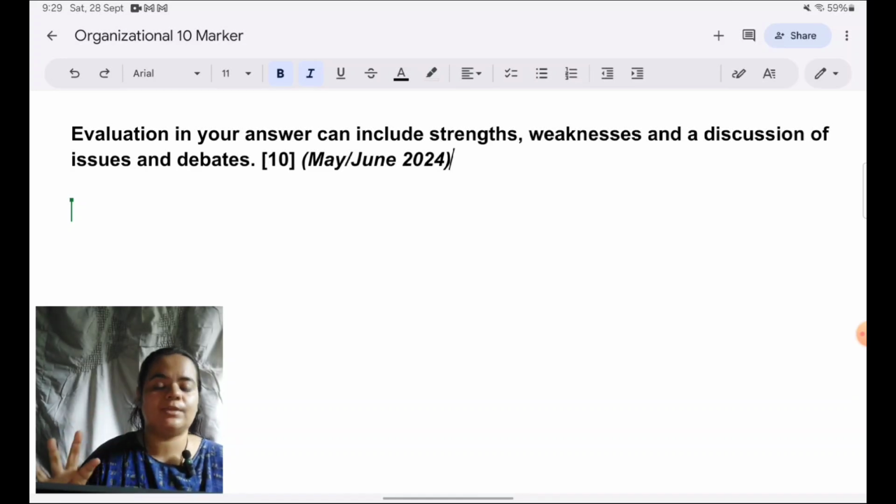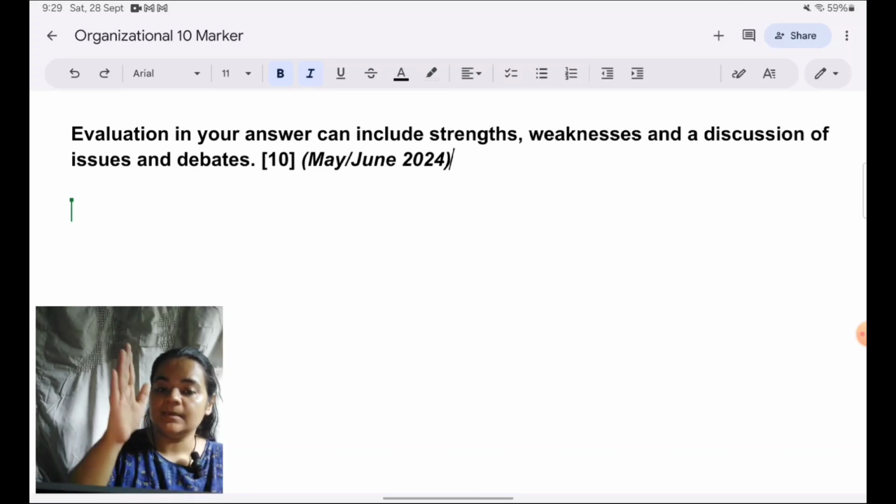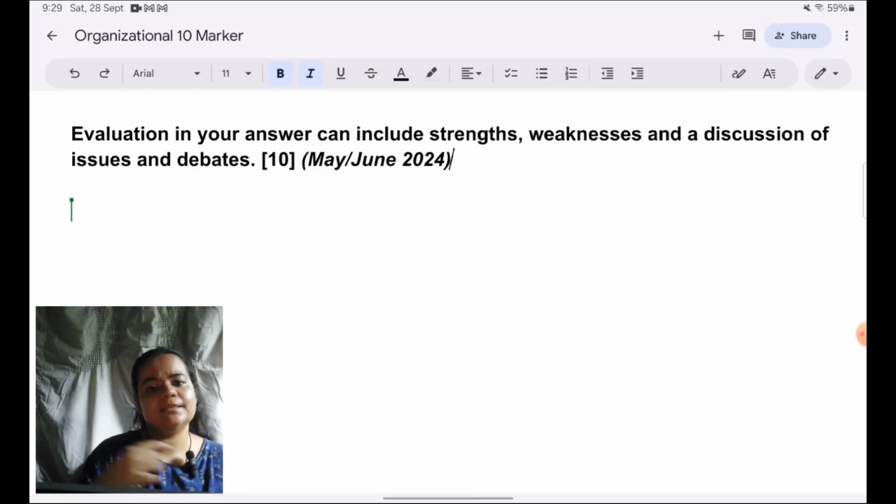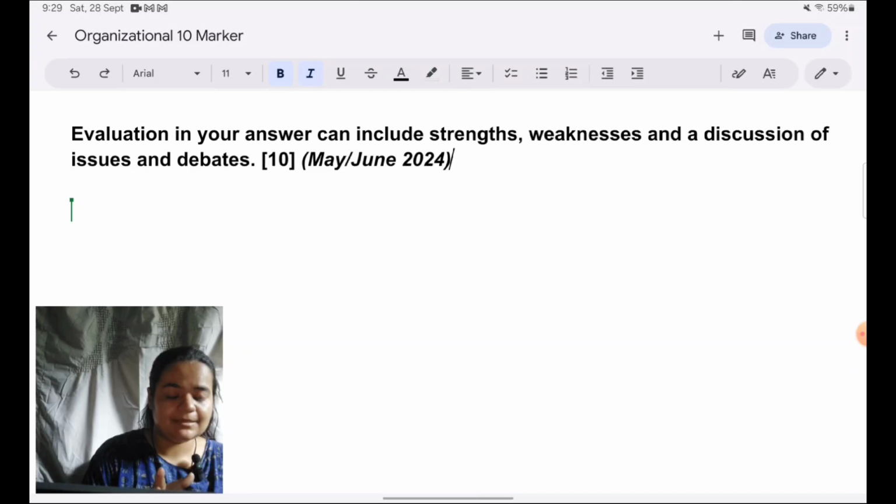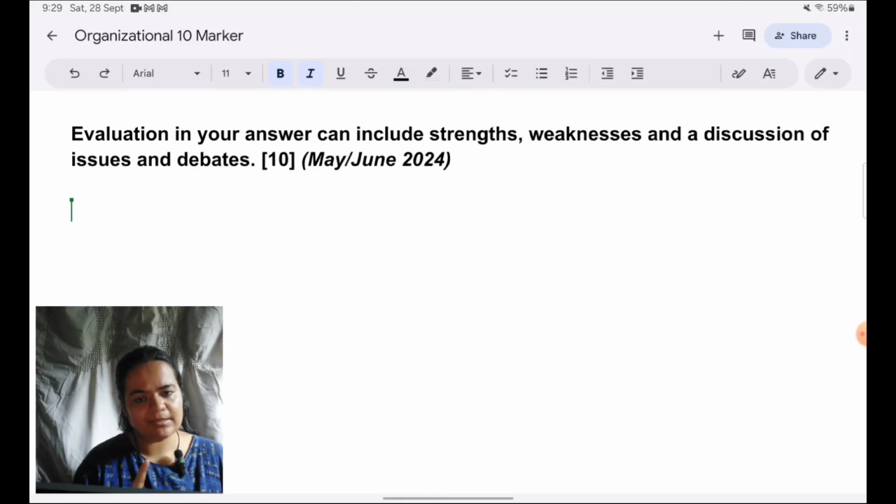Like you've only spoken about strengths of Maslow and McClelland and you've not given weaknesses in any of the paragraphs. Or you have only given weaknesses, you've only kept on criticizing the theories and you've never spoken about a strength. That is an imbalanced answer. Not that you cannot write it, but preferably try to take a balanced perspective, at least to some extent. So it applies to the whole answer, not to individual issues. Overall, there should be strengths and weaknesses.